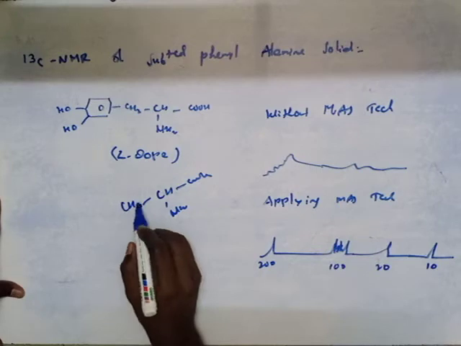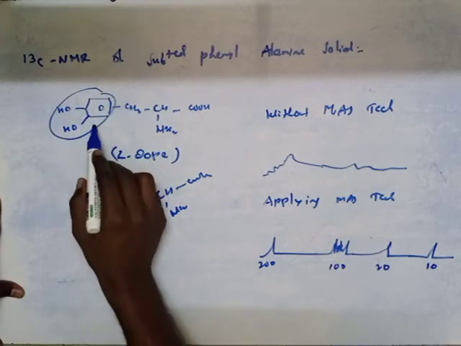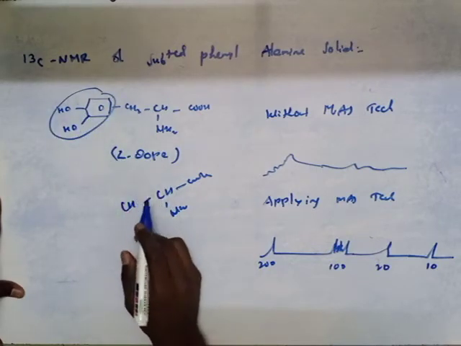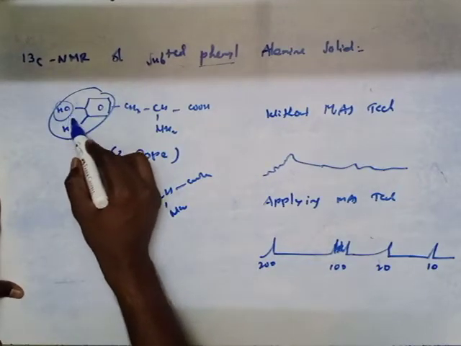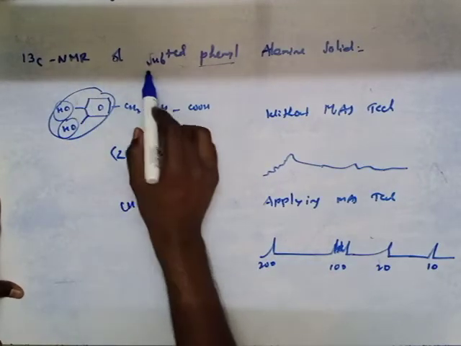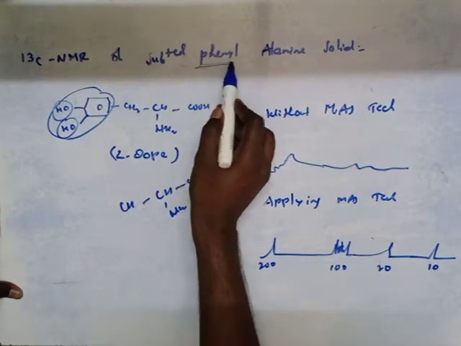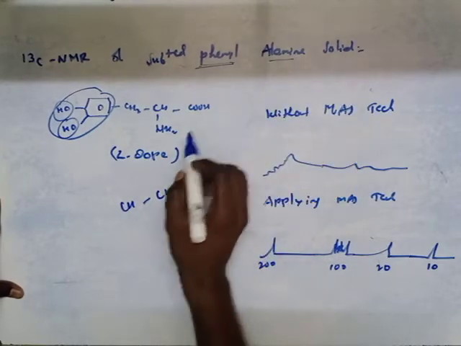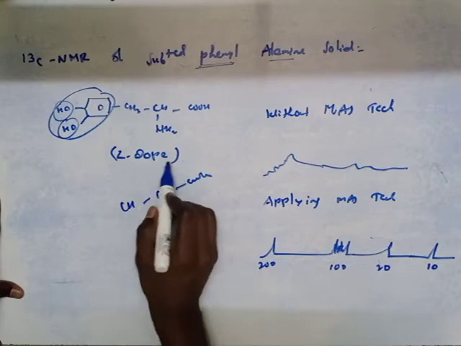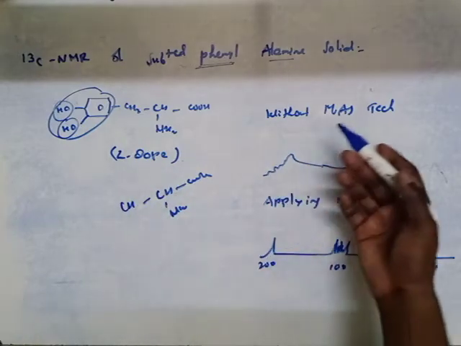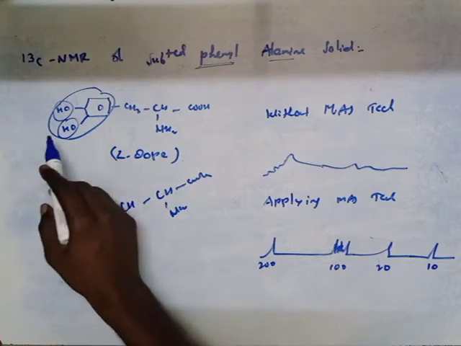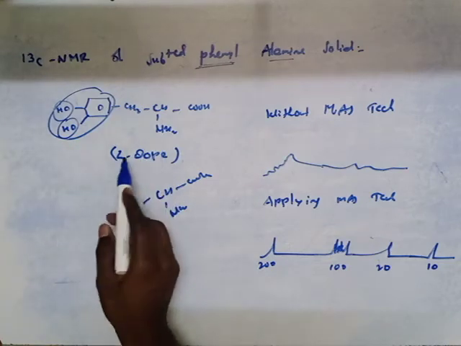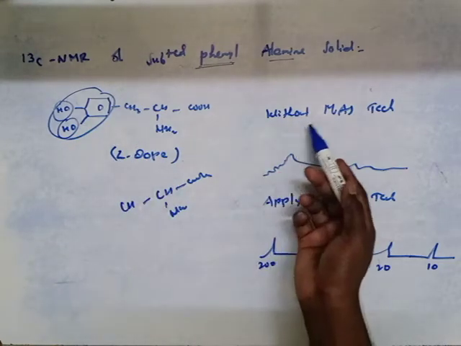One hydrogen is replaced by a phenyl group, so this is substituted. It means there are 2 substitutions present, that's why it is a substituted phenylalanine solid, that is nothing but L-dopa. And when we are recording the C13 NMR spectroscopy of this L-dopa molecule, without application of the MAS